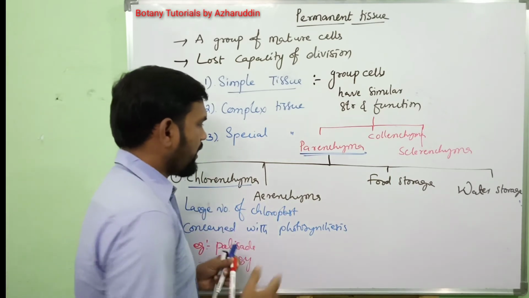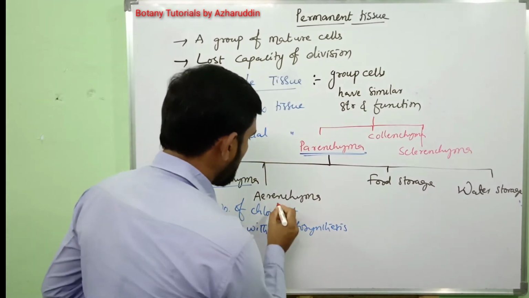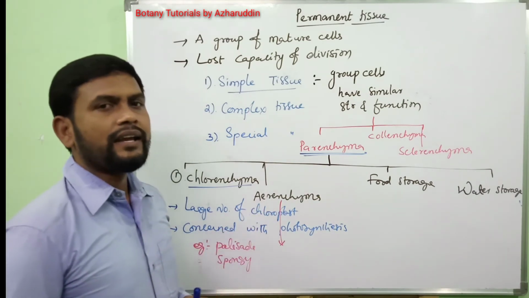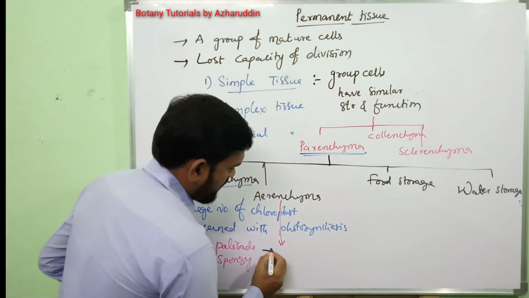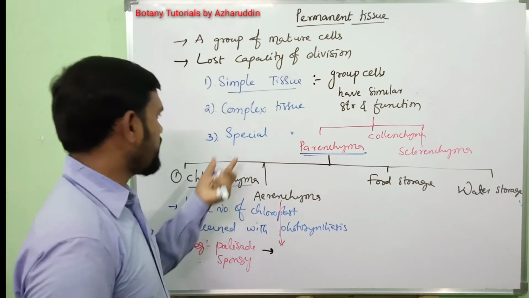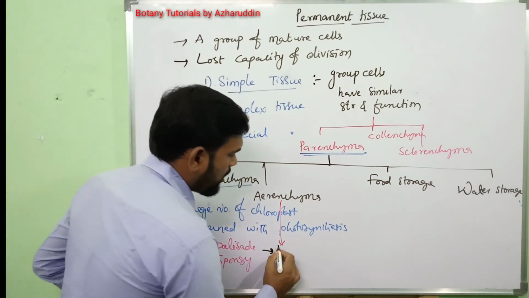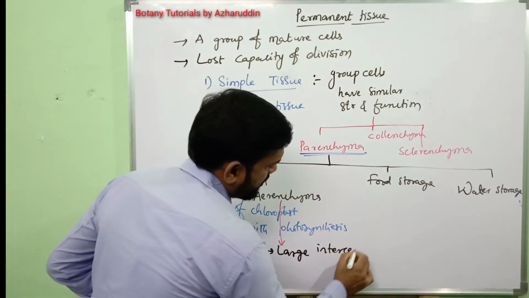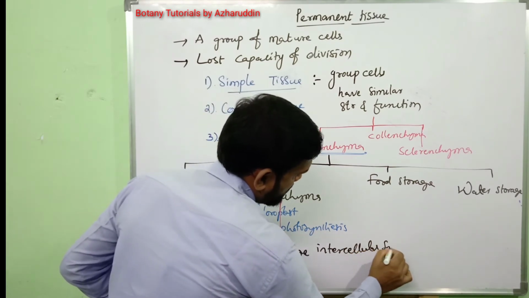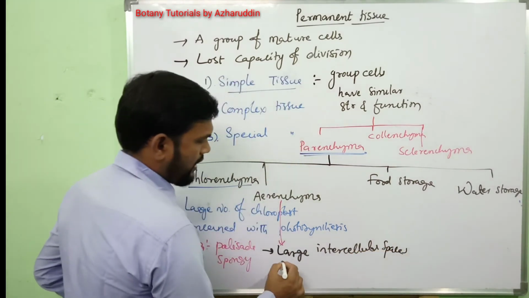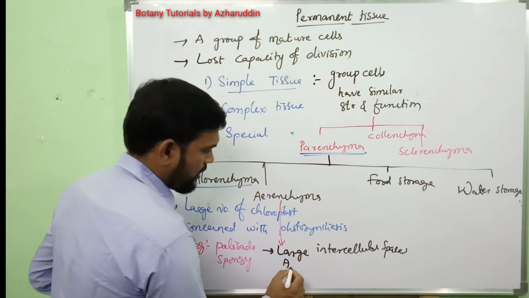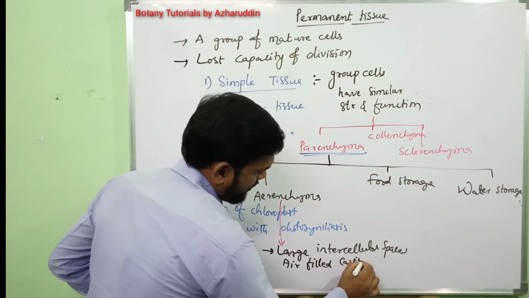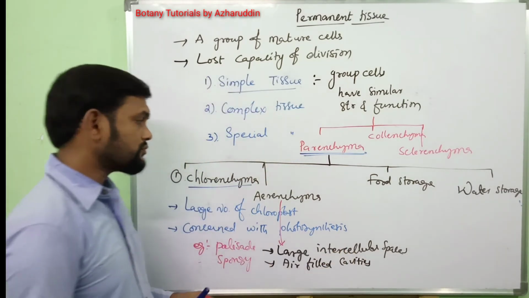Next, coming to aerenchyma. In aquatic plants, aerenchyma is present. It is also one type of parenchyma which shows large intercellular spaces. These are also known as air-filled cavities. Okay.